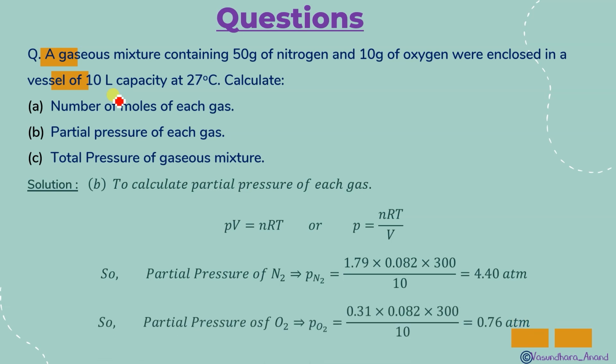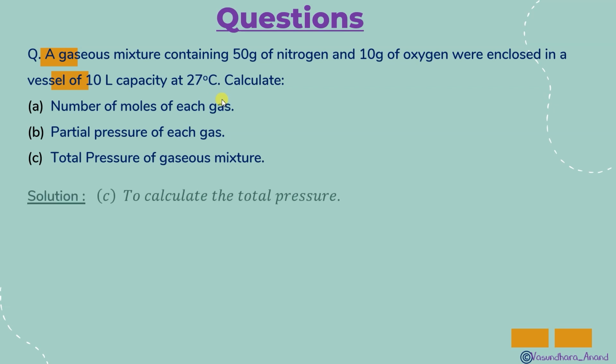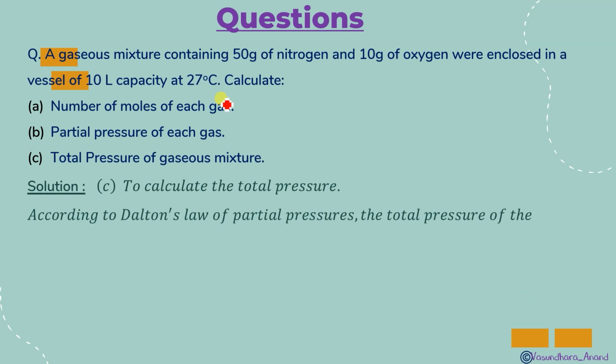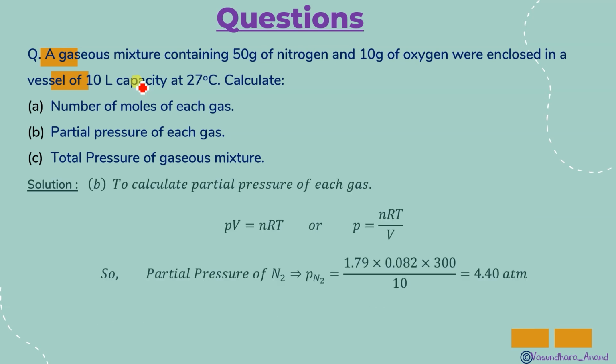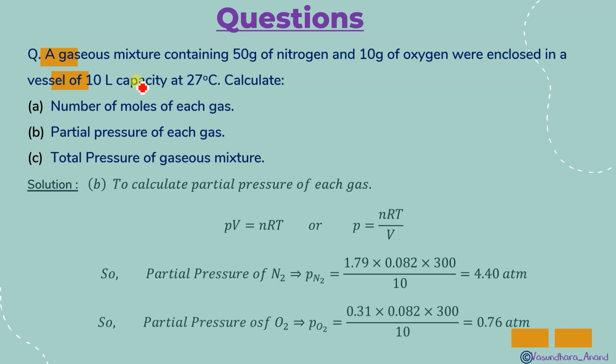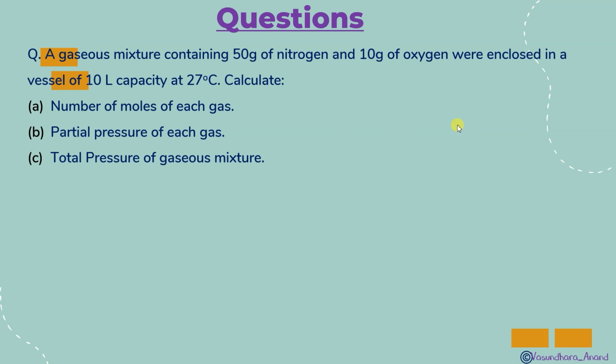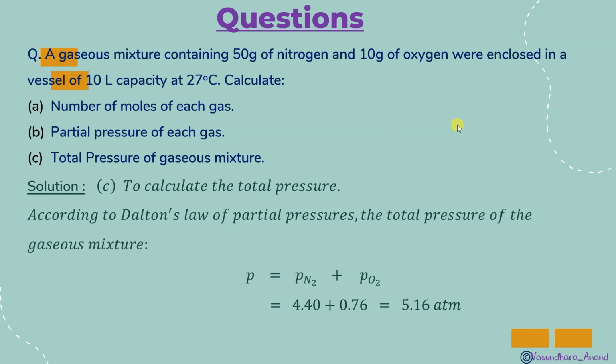Now for the oxygen we got the individual pressure. P total has to be found. The P total formula is pressure of nitrogen plus pressure of oxygen. Now we could use the mole fraction case, or since we have separately got the nitrogen pressure 4.40, let me show you, this is 4.40, and the partial pressure of oxygen 0.76, we can simply add these and we'll get the total pressure. Yes, so that is the answer for this question.